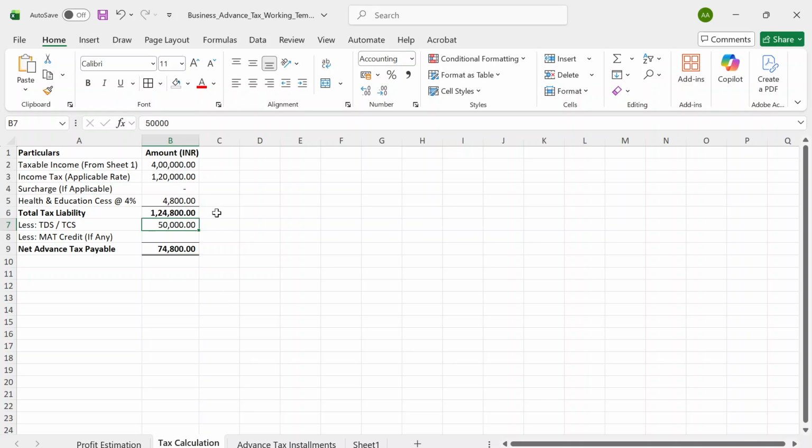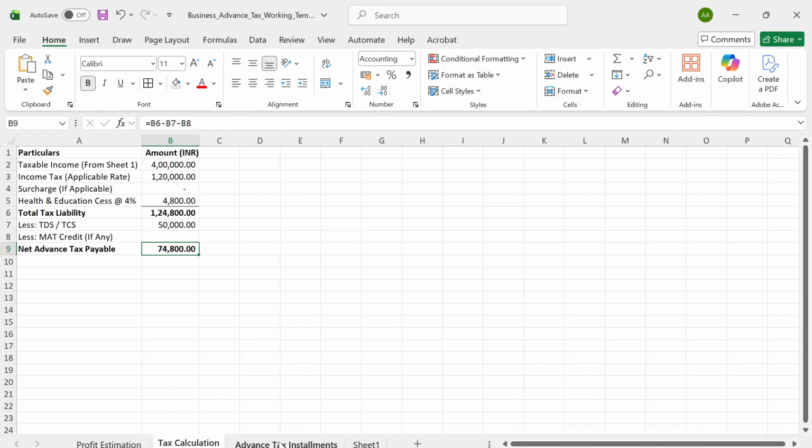And on the basis of this taxable income, suppose you are a company, so you are in the 30% tax bracket. So 1,20,000 is your income tax. Surcharge is not applicable on you, so surcharge is nil. And after that, health and education cess is 4%, and total tax liability is 1,24,800. And after deducting TDS/TCS of 50,000, your net advance tax is 74,800.